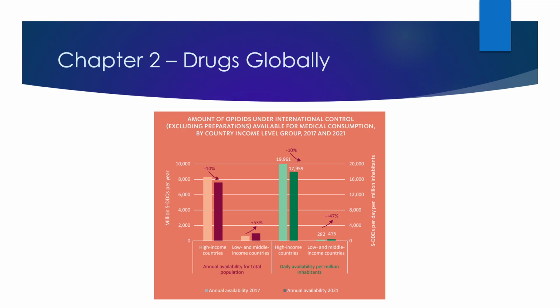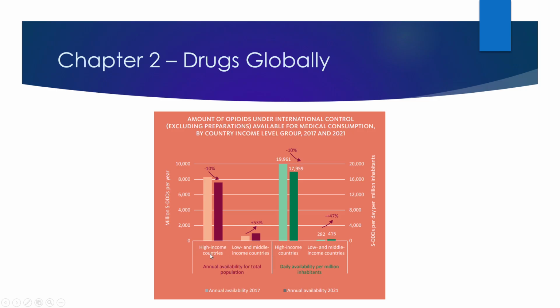The next chart shows the amount of opioids under international control available for medical consumption by country income level group, 2017 and 2021. So we're looking at two different years here, one more recent. What this is telling us is how much of these opioids, which are very powerful drugs, are available for medical consumption. This is basically opioids available through the medical process, through prescription, the legal process to get legal access to these drugs.